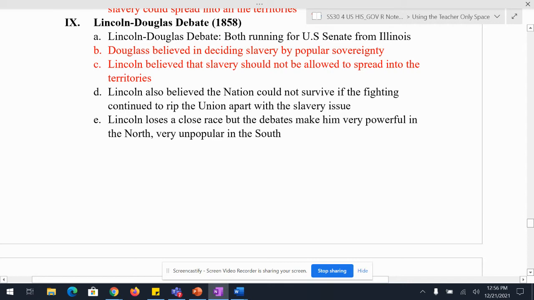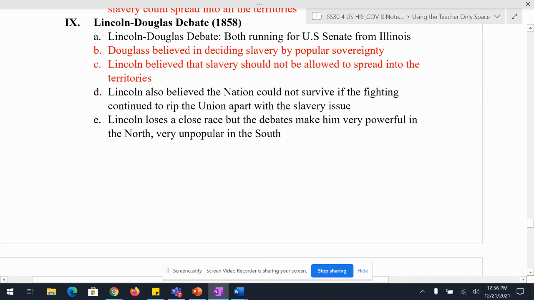All right. So, Abraham Lincoln. Everyone in that room knows who Abraham Lincoln is. You all know who he is. I know who he is. In my opinion, he is the greatest president of the United States of America. But we have to talk about Lincoln before he was president. So in 1858, Abraham Lincoln is going to go against Stephen Douglas, and they're both going to be running for U.S. Senate from the state of Illinois.